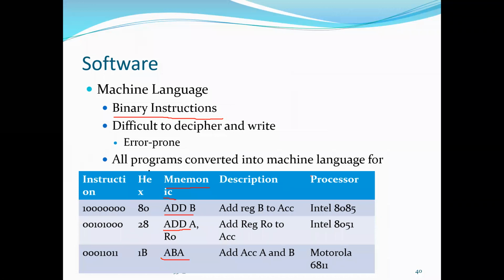Whatever we are going to write like this, there will be a software called an assembler. ये assembler क्या काम करेगा? It will convert these mnemonics into a hex code. So the job of the assembler is to convert the mnemonics to hex code. See, 80, 28, 1B, these are all hex code. In turn, what is hex? It is nothing but the binary. ठीक है, see here, hex is nothing but binary.